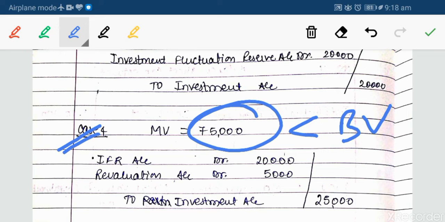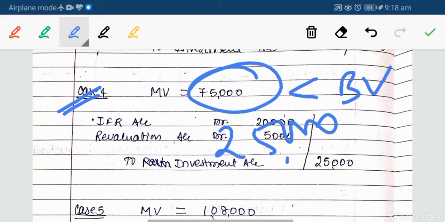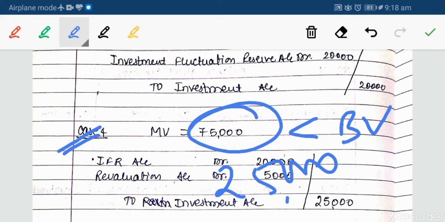Market value is less than book value by how much amount? By 25,000. Okay, if the market value is less than book value by 25,000, in that case our reserve is not sufficient to absorb this, so we are having 5,000 more loss.